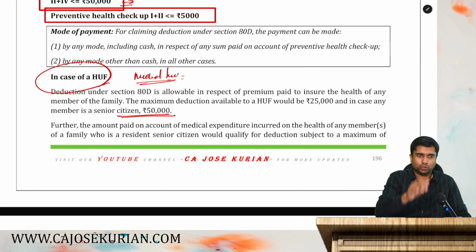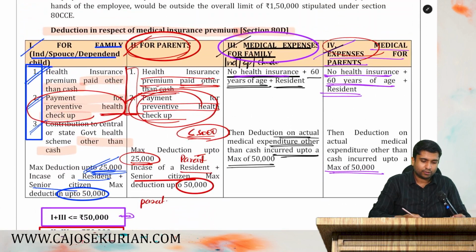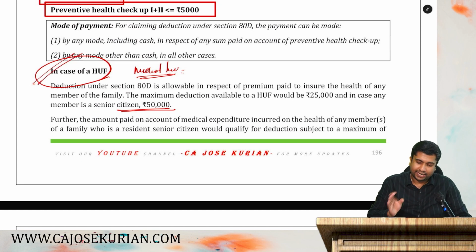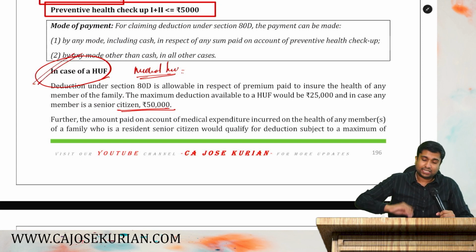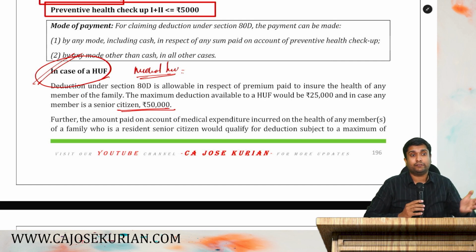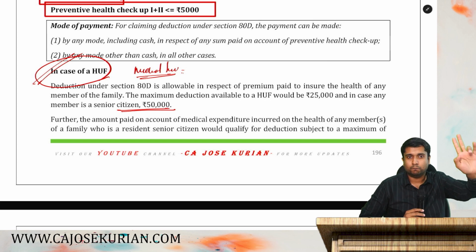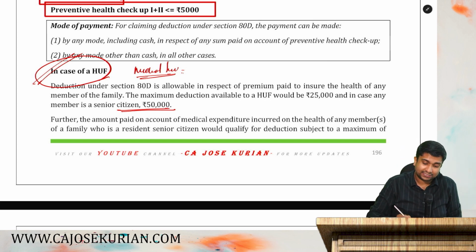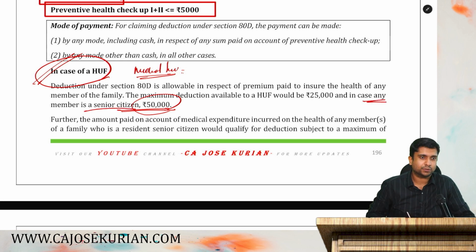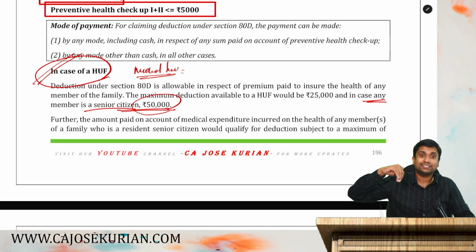If you are an individual, then this table is applicable. If you are an HUF, then the 80D deduction shall be only for what? Only for the health insurance premium that you have paid for your family. Normally it is 25,000. If your members are senior citizens, then you will get a deduction up to 50,000. If any member is a senior citizen, you will get 50,000. It doesn't say that all of the members have to be senior citizens. Any one member. Normally the Karta will be the senior person. If he is 60 plus, superb.